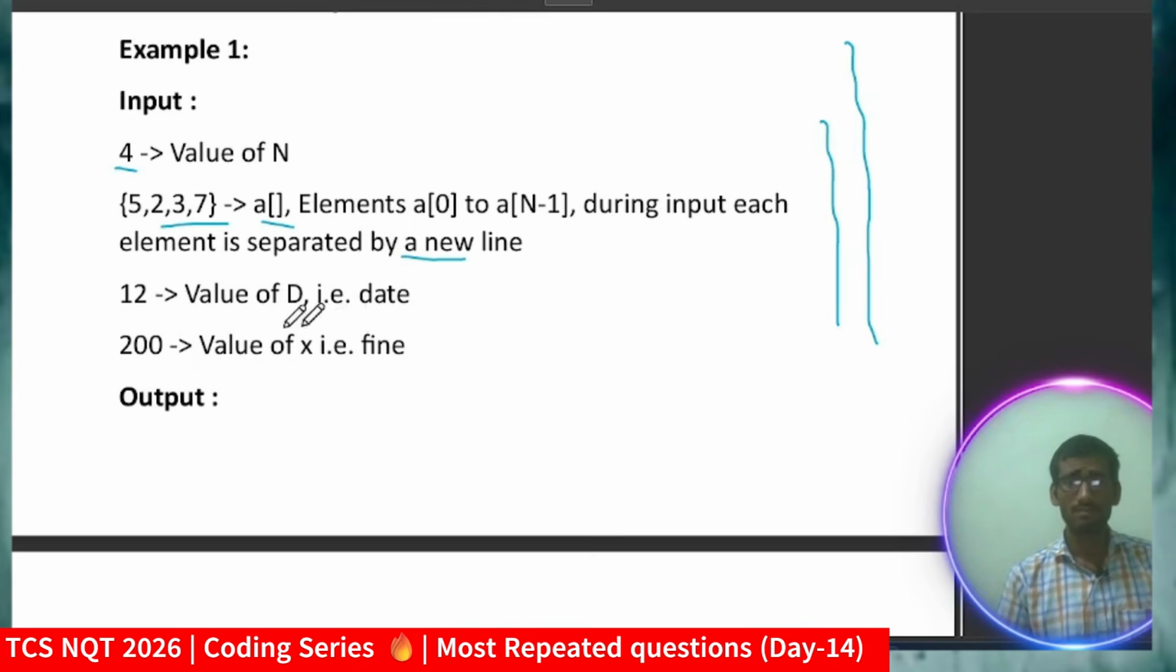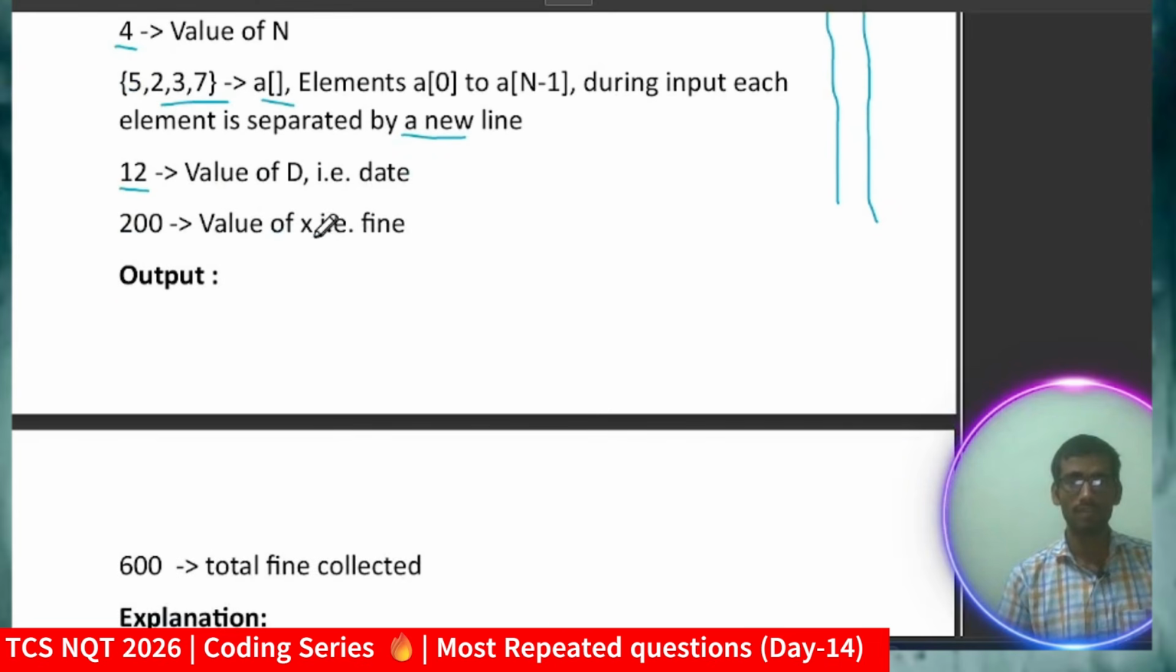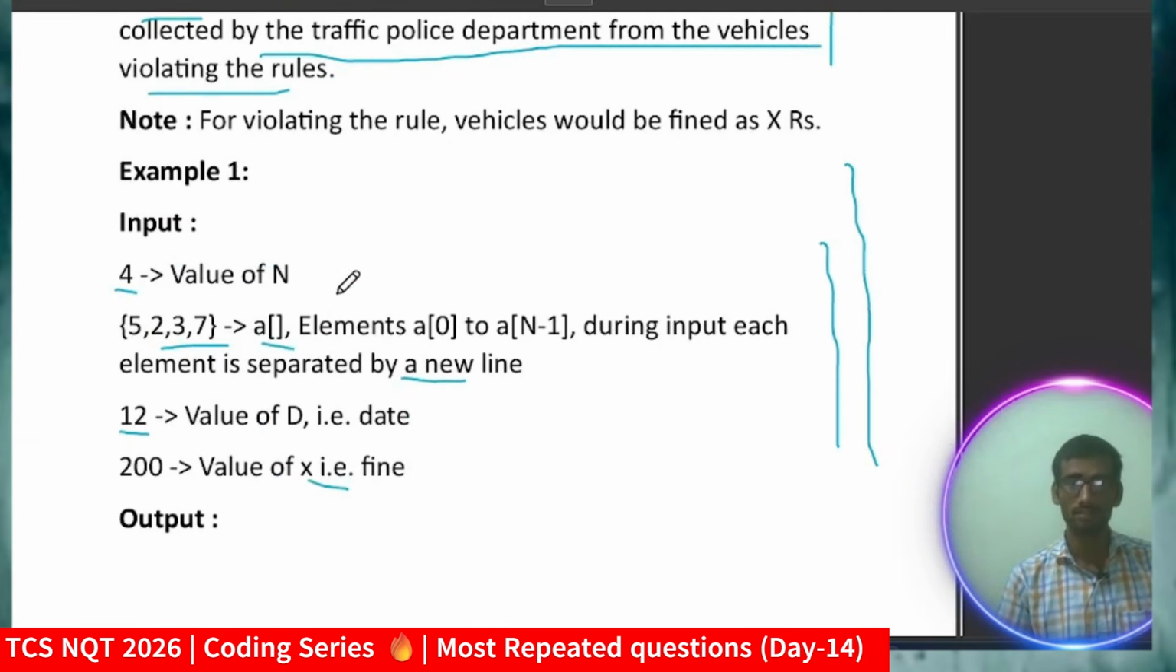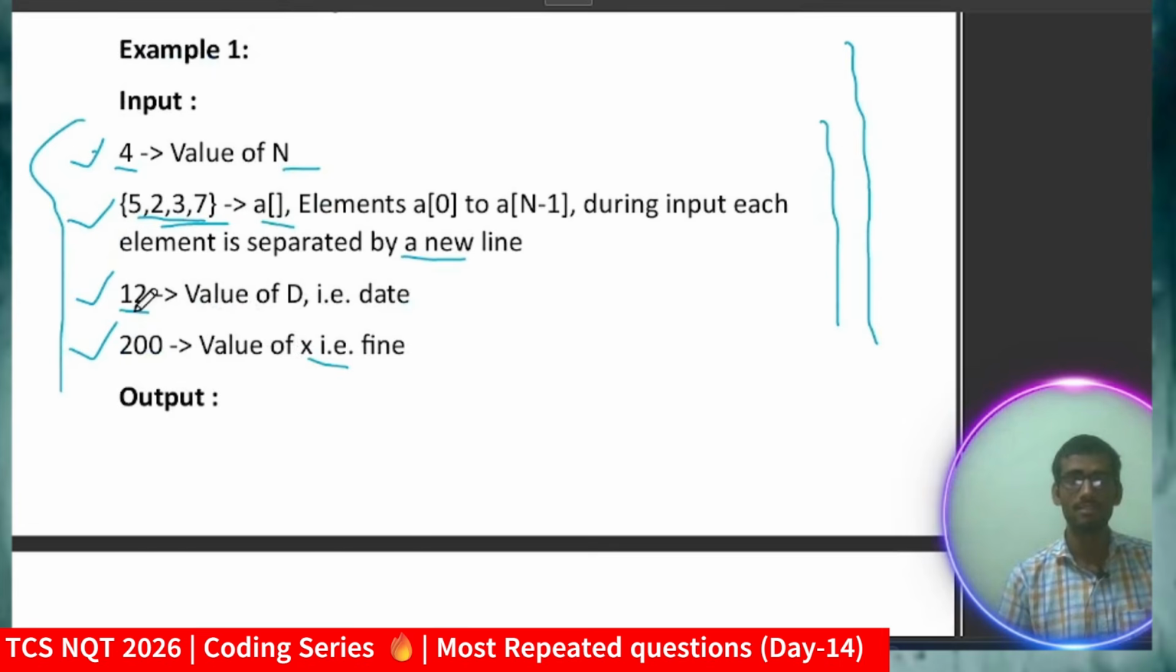Next, the value of D you have to take, that is the date, and then the value of X, that is the fine. So how many inputs in total? First the value of N, then the array, the value of D and the value of X. So total 4 inputs we have to take. N will denote the number of vehicles and this is the array of vehicle number last digits, and this is the value of D, which will represent the date, and this is the fine. So you have to just calculate the total fine.